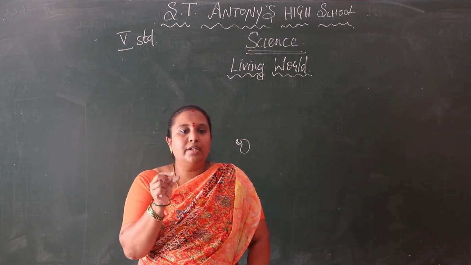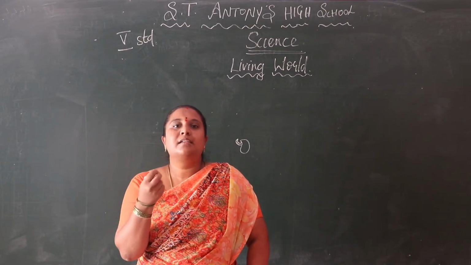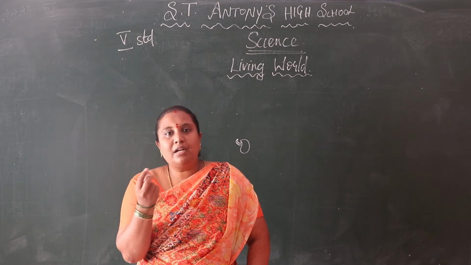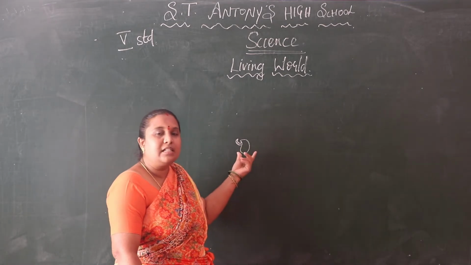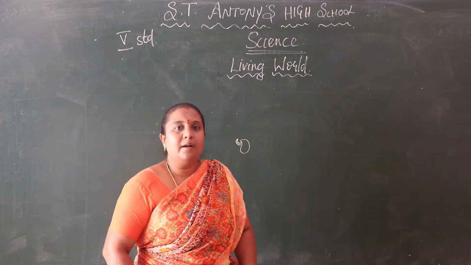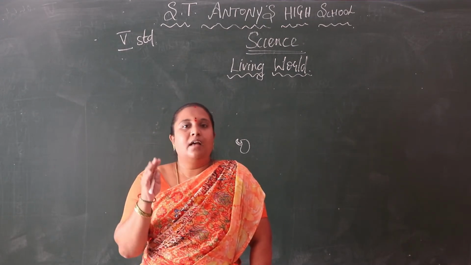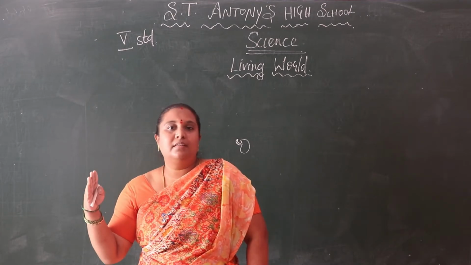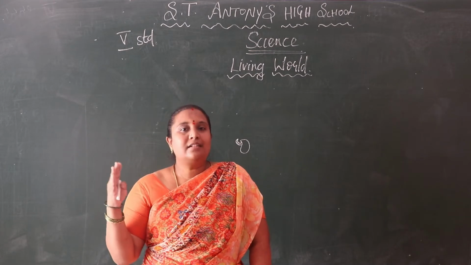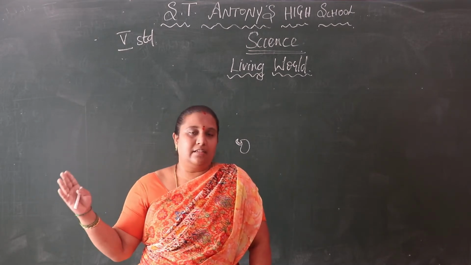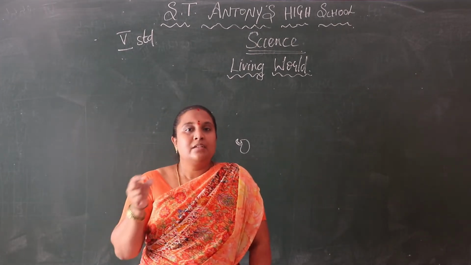So the raw groundnut is considered a living thing. Why? Because that groundnut is growing. From that groundnut, sprouts come out, like this. So we can say the raw groundnut is a living thing. The fried groundnut, which we make into delicious food, after we cook and fry it, that seed is a non-living thing. Understood the difference between living and non-living things? First we are taking the example of seeds.